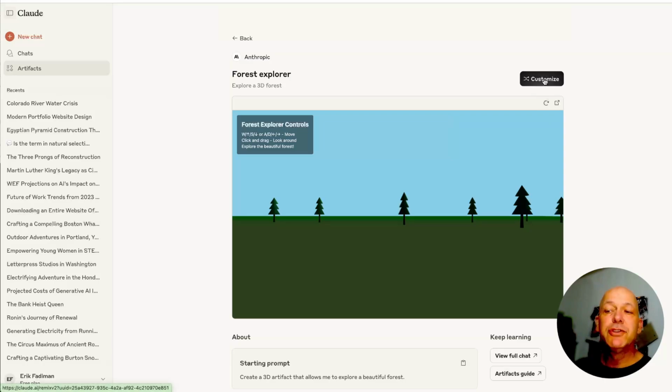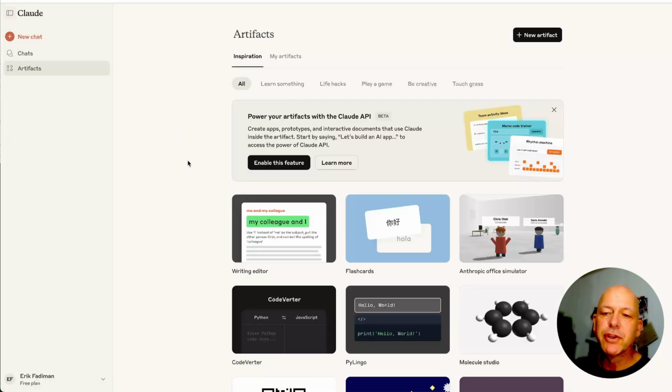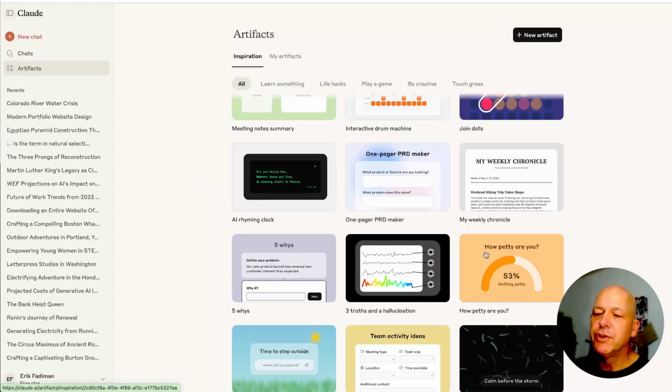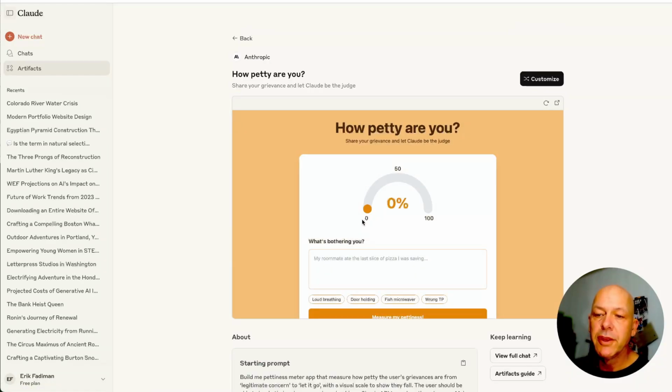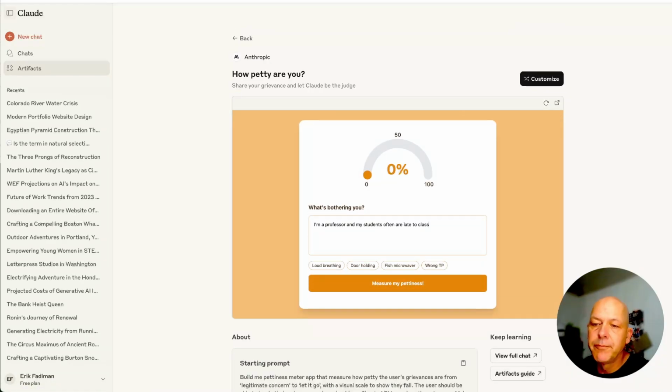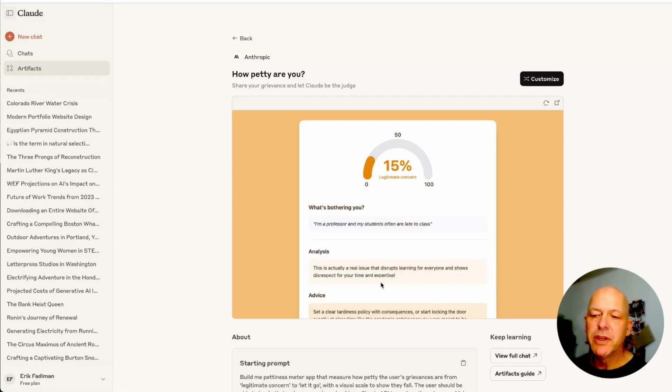And I could use this as a starter, and I could customize it. But I don't want to do that. I'm just going to go back, and I'm going to go into How Petty Are You? This is a pettiness meter. What's bothering you? I'm a professor, and my students are often late to class. Measure my pettiness. This is actually a real issue that disrupts learning for everyone and shows disrespect for you and your time and your expertise.